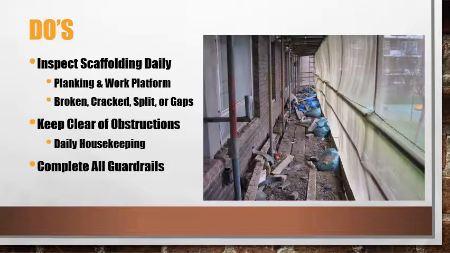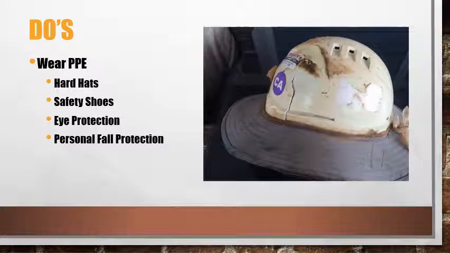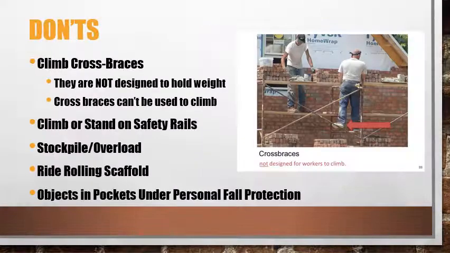Now let's look at the do's and don'ts of scaffolding. Inspect your scaffold daily. Inspect the planking and the work platform. Look for broken, cracked, split, or gaps. Check for rust and weakening of scaffolding. Keep your scaffolding clear of obstructions. Keep all guardrails complete. Do wear PPE. Wear your hard hats, your safety shoes, your eye protection, your personal fall protection.